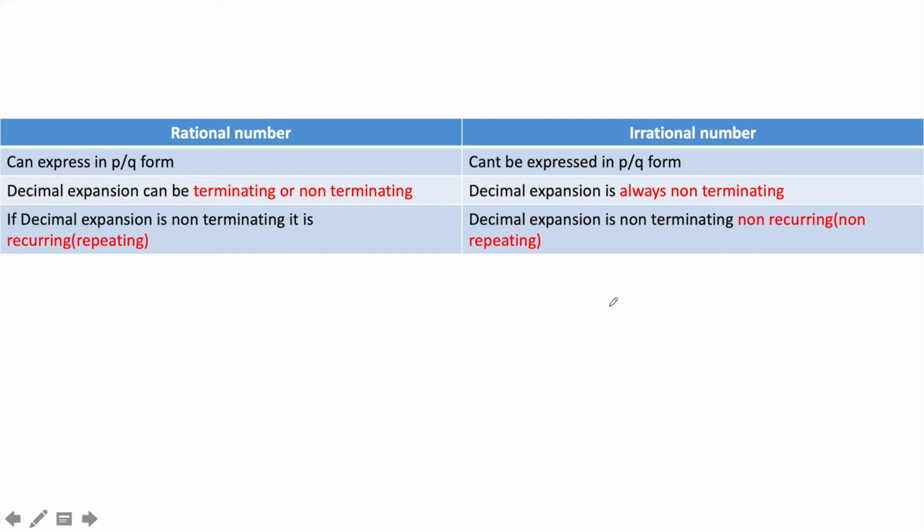I will write one example of a non-terminating, non-recurring decimal. This is a non-terminating decimal number, but it doesn't follow any particular pattern after some decimal points. Any number can come randomly.